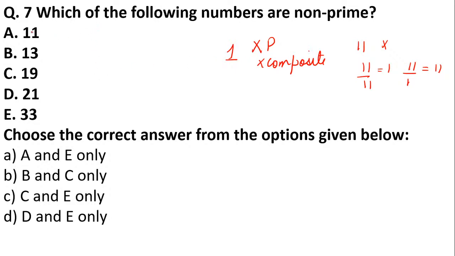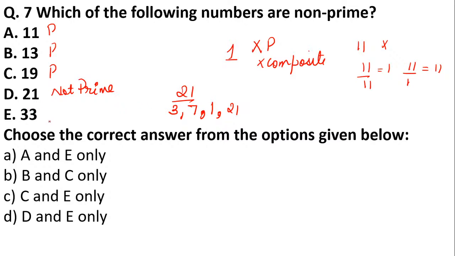Is 13 a prime number? Yes, 13 is a prime number. Is 19 a prime number? Yes, it is a prime number. Is 21 a prime number? No, it's not prime. Why? Because 21 can be divided by 3, by 7, by 1, and also by 21. So you see how it can be divided by so many numbers.